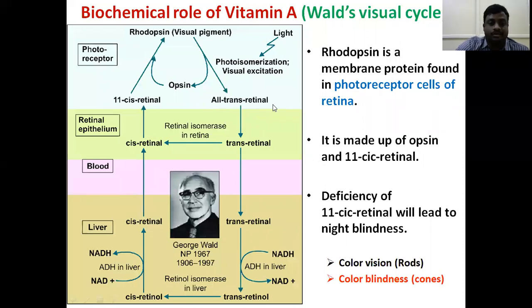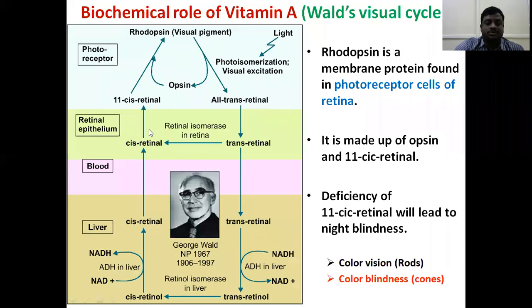Then this all-trans retinol enters the retinal epithelial cells.